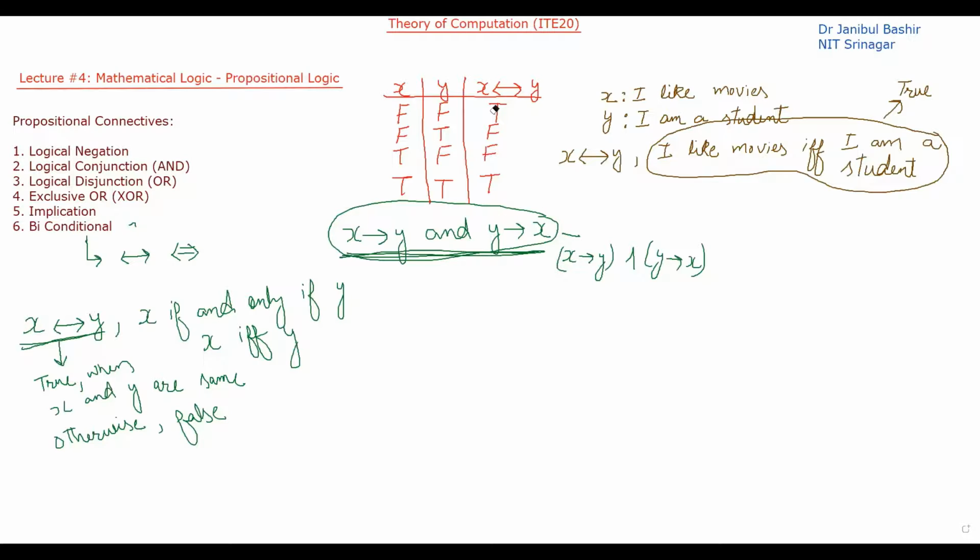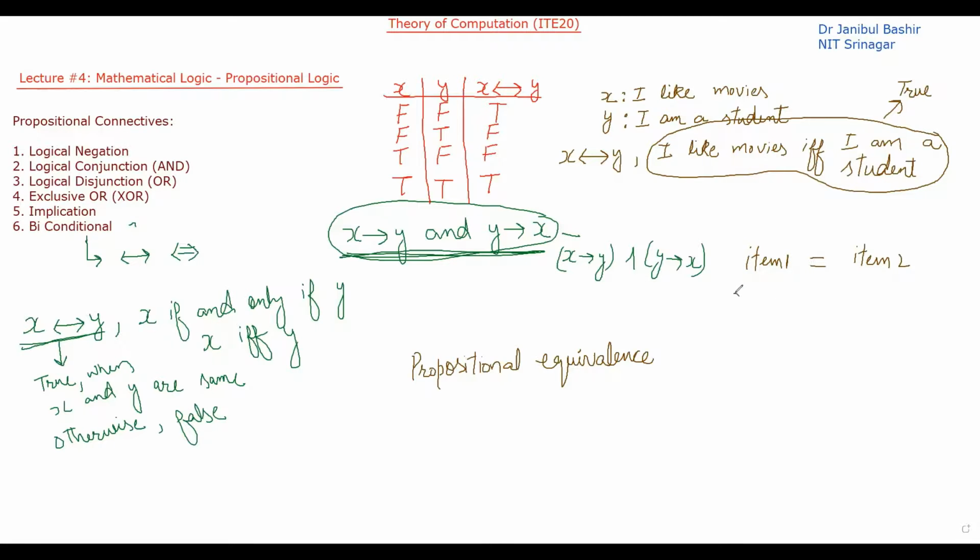Okay, so we have to understand what is propositional equivalence. For example, if I have two items, any two items, item 1 and item 2, I can write item 1 is equal to item 2 if both are the same.